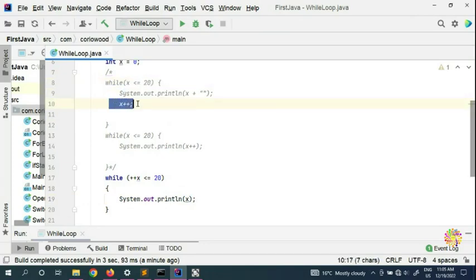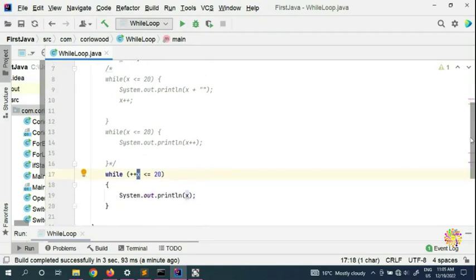We are running this one, we are incrementing here. In the previous one we put the condition true, but we were incrementing here. So in the last one, we are incrementing on top. We are incrementing as well as putting the condition. So you can put x like this, or you can put it this way. It's up to you. This is the reason I put it, just to put a space here. Even if you put just x, it's gonna work, no problem. You don't have to use x as your variable. You can use x, y, z, i, a, b, c. You can use any English alphabet letter.